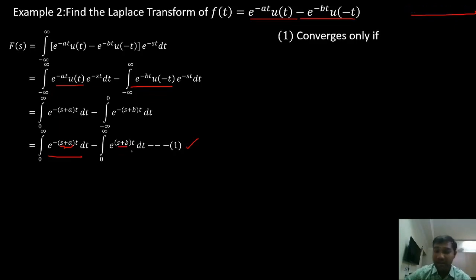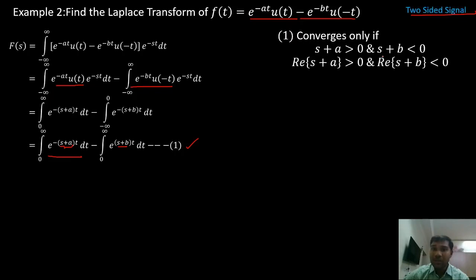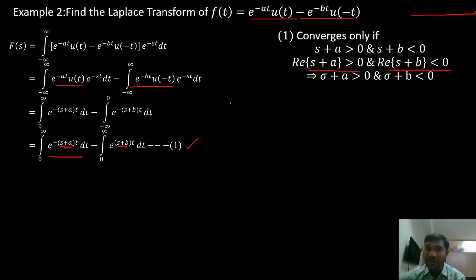And here in the second integral, s plus b must be a negative value. S plus a must be a positive value and s plus b must be a negative value. So if I take the real part of this and simplify, not s, the real part of this, that is sigma. From the first part, sigma must be greater than minus a, and from the second part, sigma must be less than minus b, right?